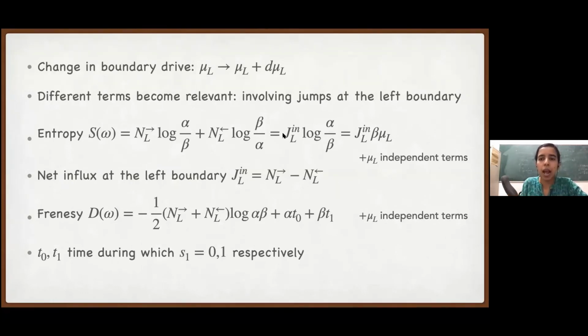S omega has some contributions, of course, but again, I wrote only the terms which depend on mu L. There are some mu L independent terms, because in the end we saw that in the response formula we will have S prime, just the derivative with respect to mu L. So it's only this term, the net current, net influx at the left boundary, which will contribute in the response formula. But that does not mean that the response itself is completely independent of this bulk drive.